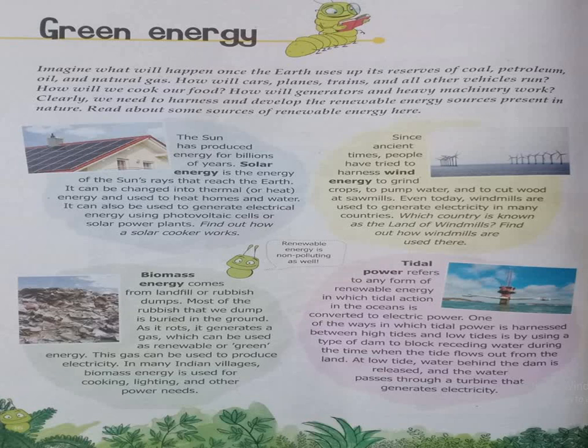So the very first one here is the sun has produced energy for billions of years, and the energy produced by sun is known as the solar energy. This energy is used in the form of heat, like sun rays fall on earth in the form of heat, and the earth consumes this heat energy, and these days we can use it in various ways. In the last video on moving cars or moving machines, we have already discussed that the cars can also use the solar energy to run.